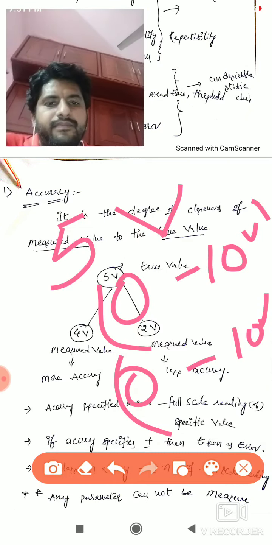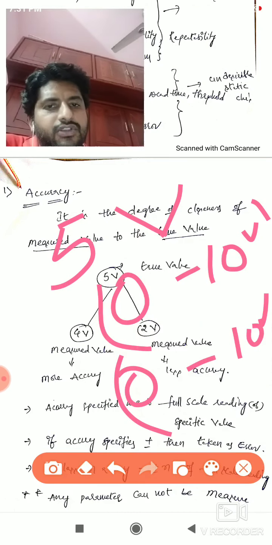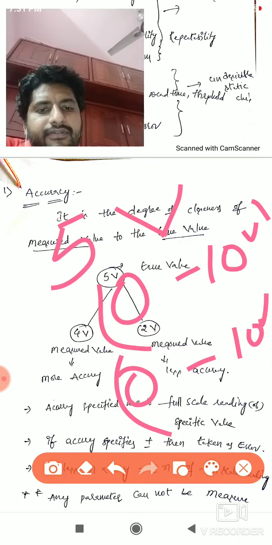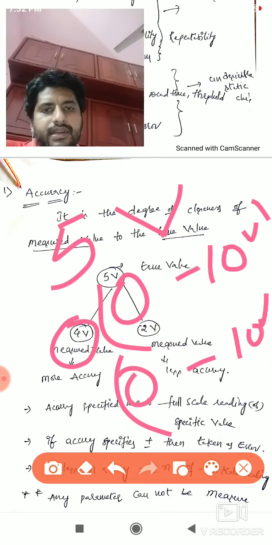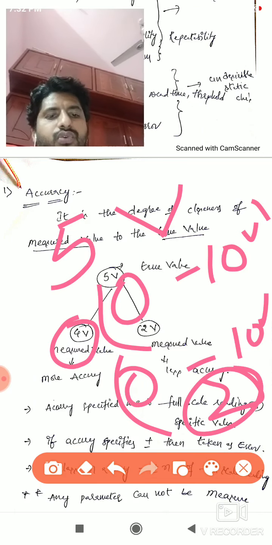Now you started. You require 5 volts. For the first instrument, you conduct the test and you get a result of 4 volts. With the second instrument, you conduct the test and you get 2 volts, right?